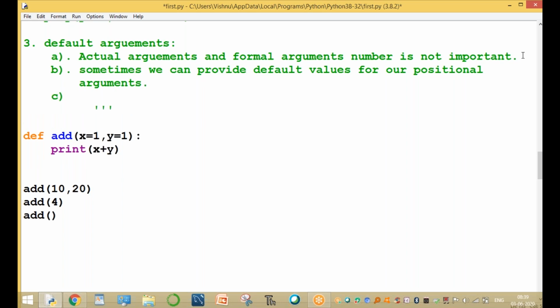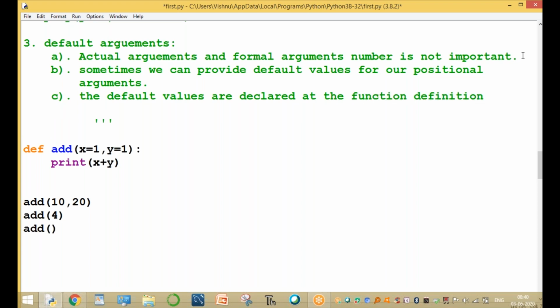The default values are declared at the function definition using the assignment statement, using the assignment operator.